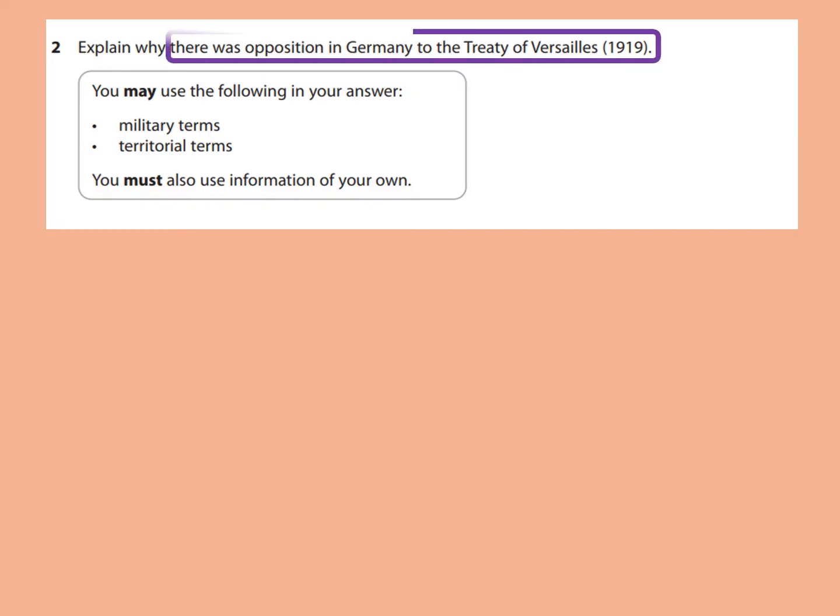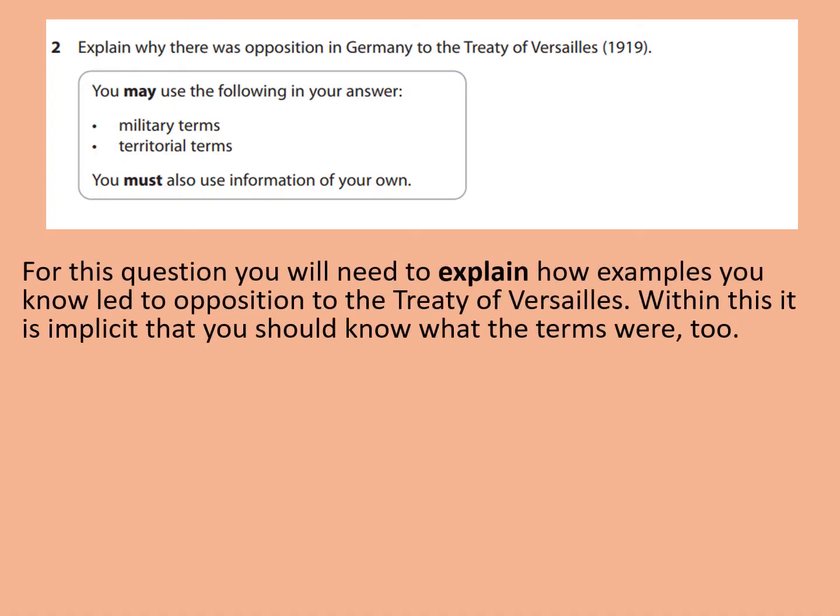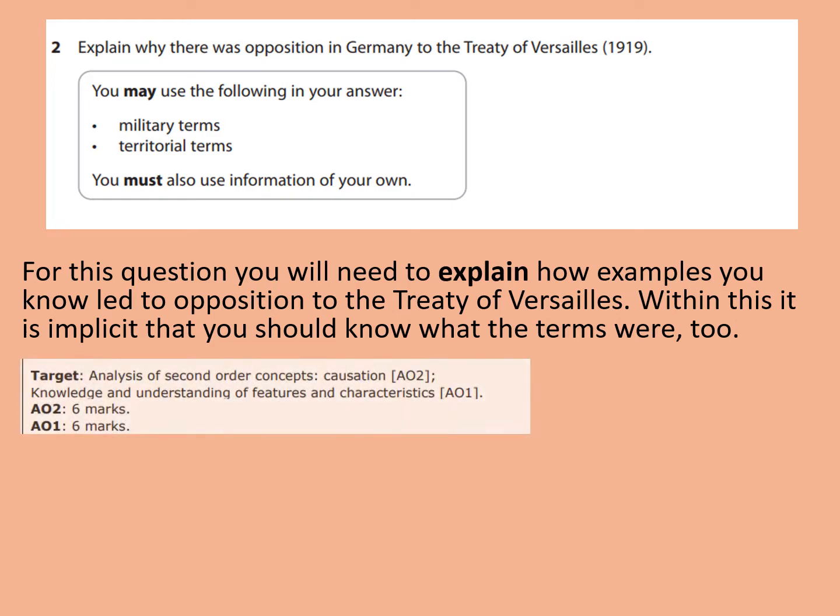And if we take all of that into account, we should be able to explain why there was opposition in Germany to the Treaty of Versailles. So you're not looking at why the treaty was necessarily unfair, you're looking at why the unfairness was unpopular enough in Germany to cause opposition. So here's what the question is actually demanding of you. For this question, you'll need to explain how examples you know led to opposition to the Treaty of Versailles. Within this, it is implicit that you should know what the different terms were as well.